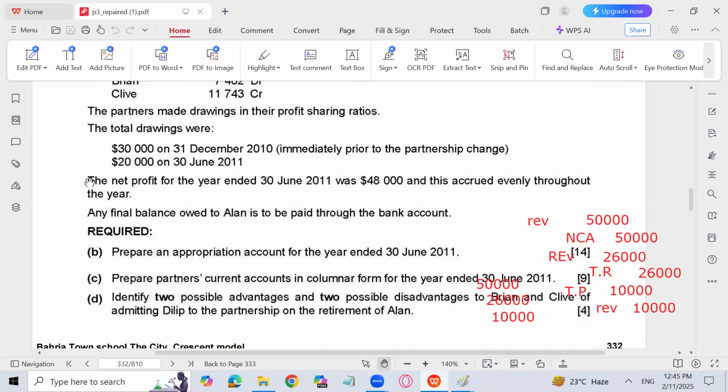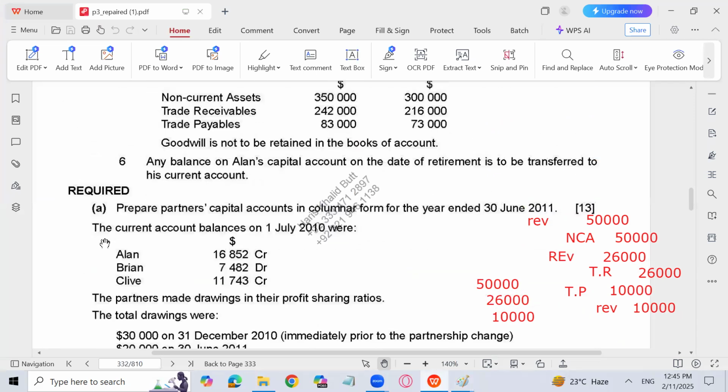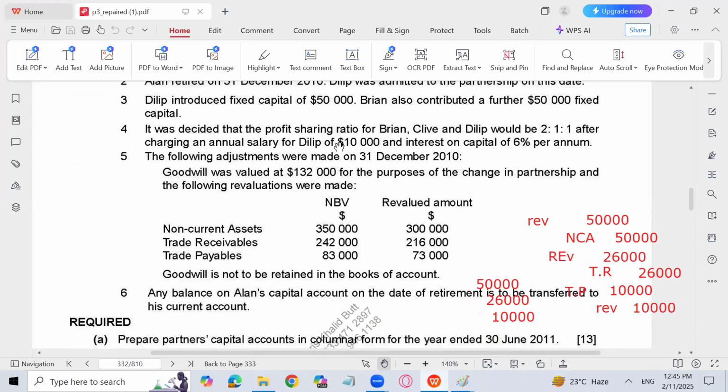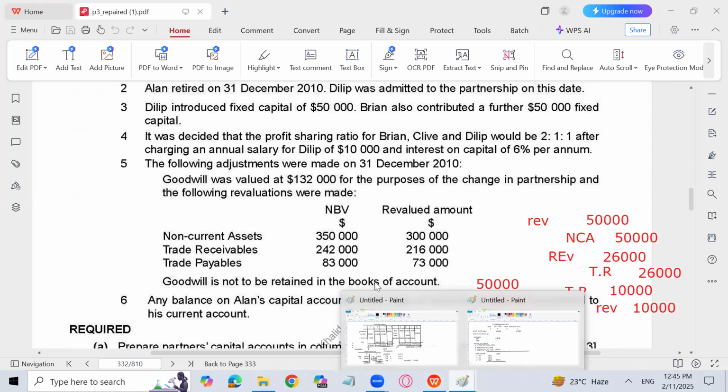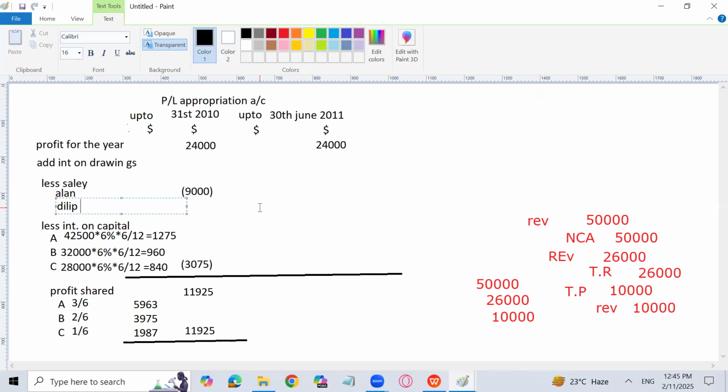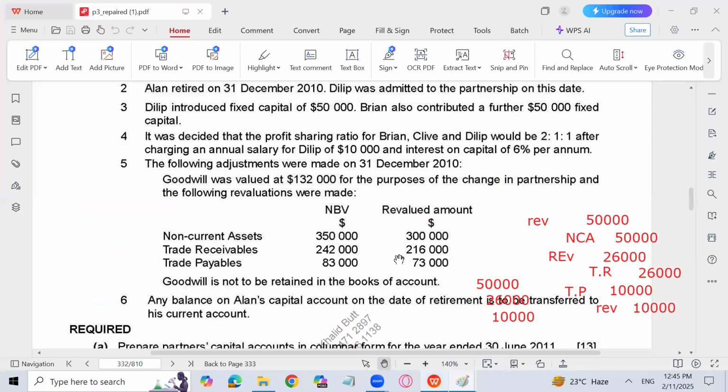Drawings are given. Okay. So here it is the new point again, difficult point also. The salary to Dilip is how much? It is 10,000, right? And that will be paid to Dilip for the last 6 months. So the salary will be 5,000 for Dilip, right? So it will be subtracted over here, 5,000. Now interest on capital is the basic point. Always remember that the interest on capital in the last 6 months has changed. The capital percentage is 6%. It might be 4% also, 5% also, right?